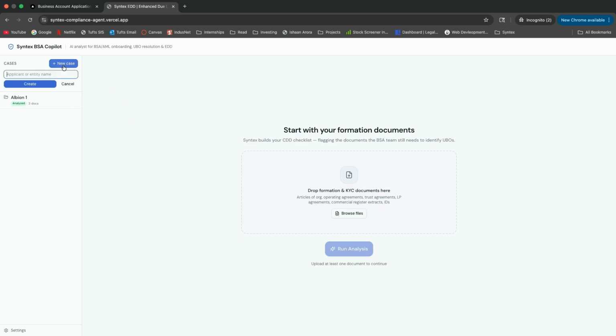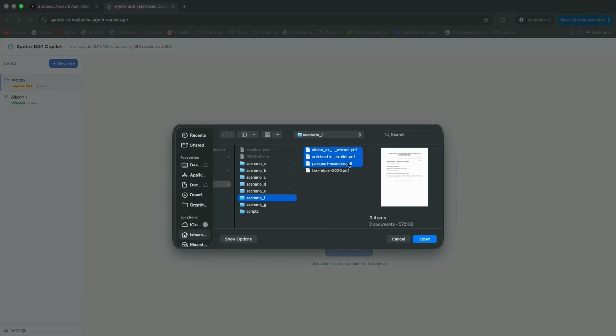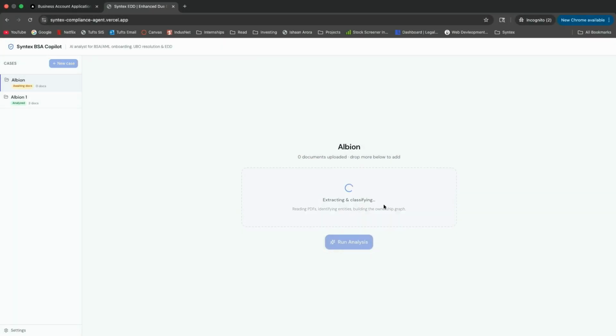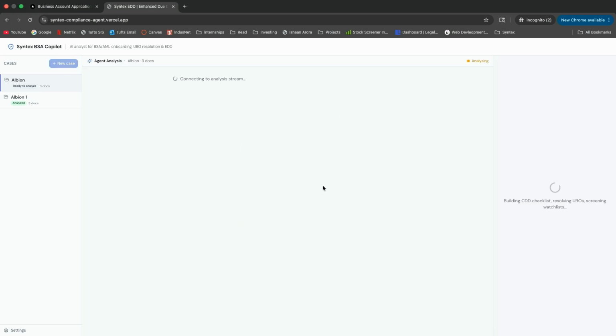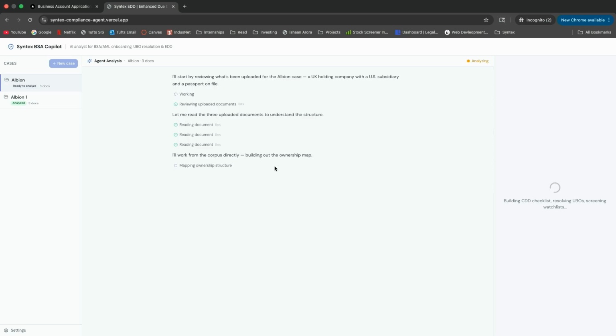I'll create a case here for Albion. And I will upload the documents that have been submitted. That's the formation documents, the ID, and additional documents. And I can press Run Analysis. As soon as I do that, the compliance agent gets started. It starts reading the documents. It starts mapping out ownership structures, compiling a comprehensive commercial due diligence checklist, and starts drafting a justification memo with citations. Now I'm going to show you where the magic actually happens.